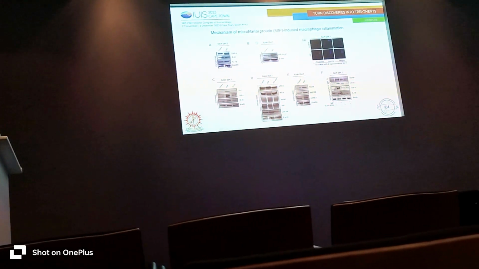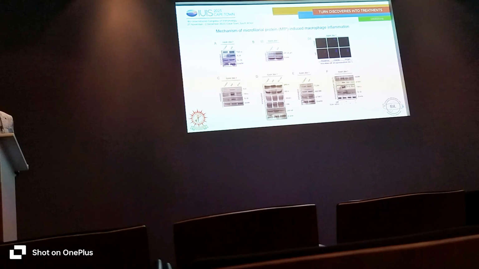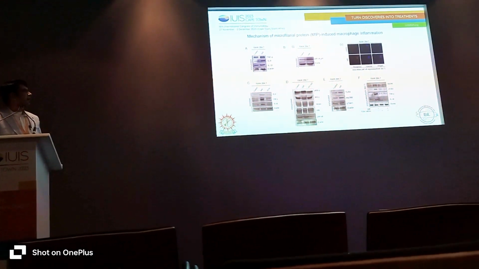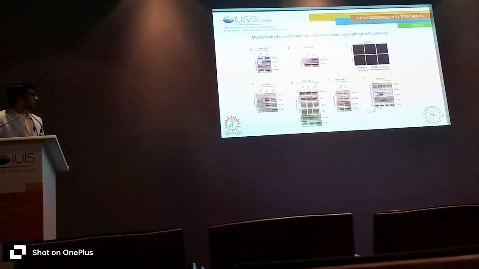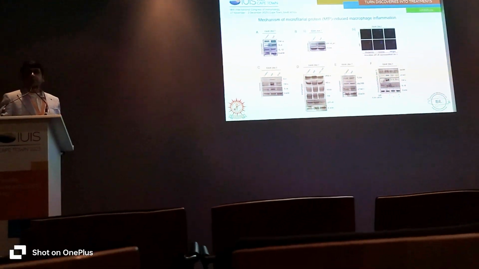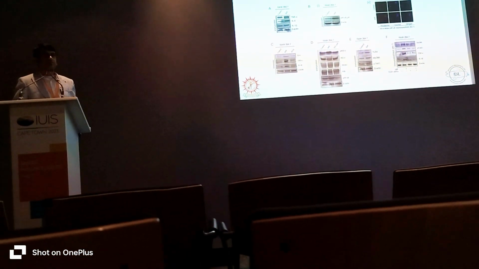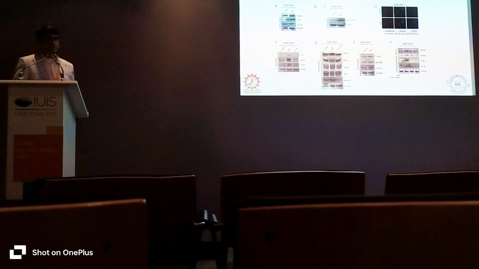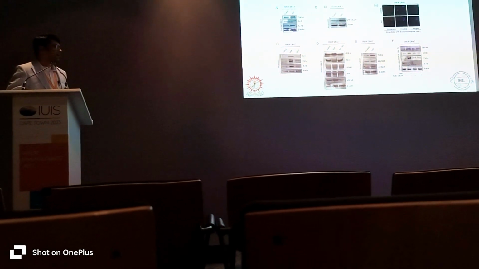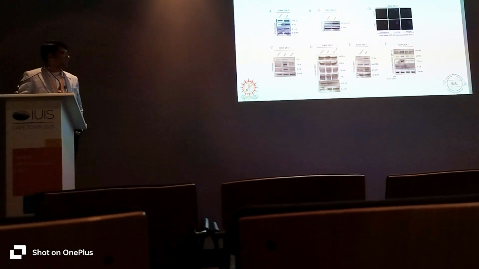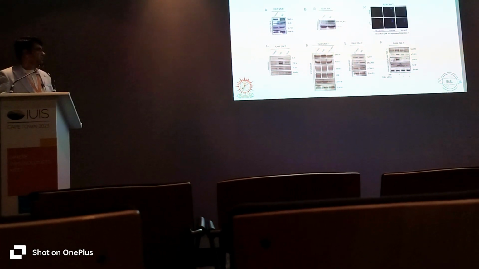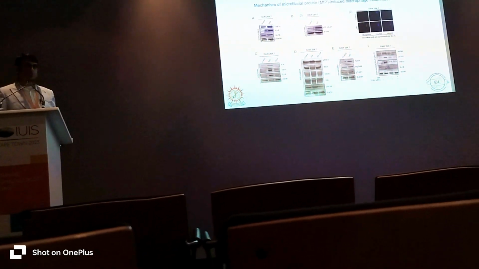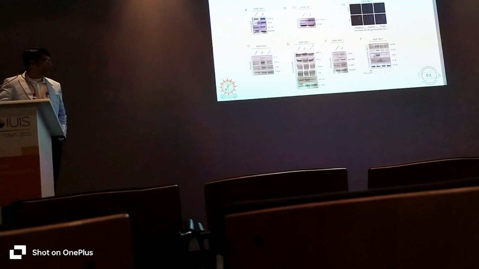So we checked the activation status of phospho-NF-kappa B through immunoblot and immunofluorescence. We found that yes, there was activation of NF-kappa B. Now when we applied an NF-kappa B translocation inhibitor, we found that there was no such expression of the cytokines. So primarily it was routed through NF-kappa B. As you can see, the canonical markers like phospho-IKB alpha, IKB alpha, NEMO, and phospho-NF-kappa B were all upregulated.